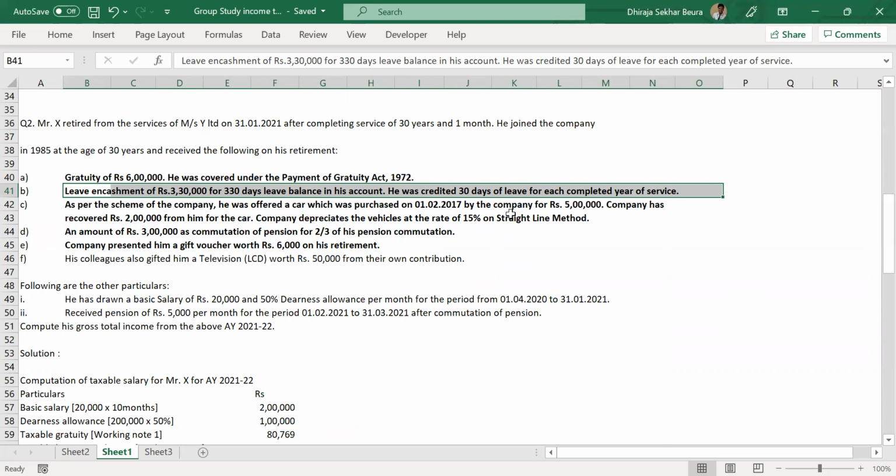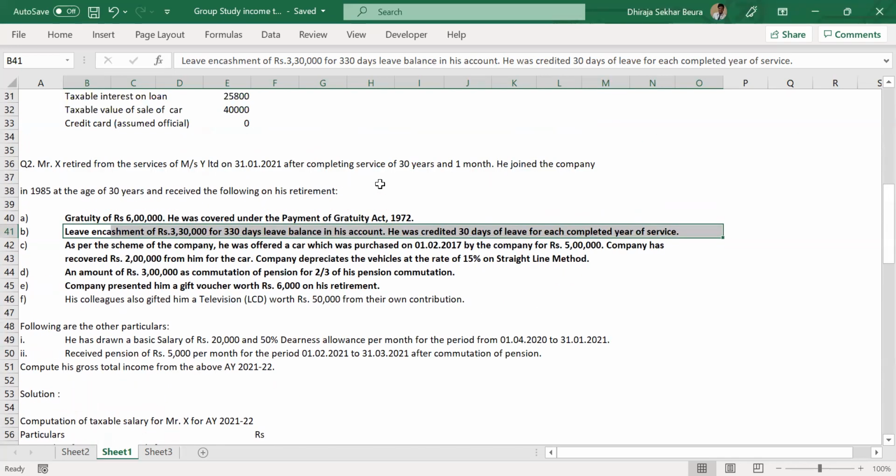He has been awarded 30 days for each year, and on that basis you have 900 days, but out of that he has already utilized 570, and he is left with 330. That's the simple calculation. By reading the line only, you should be able to connect these dots.